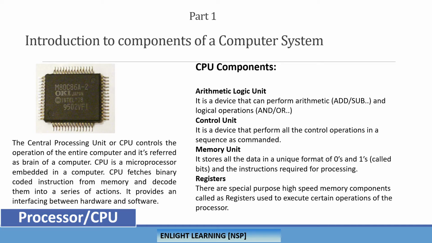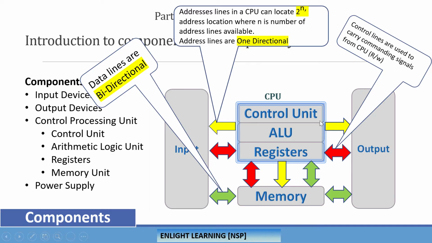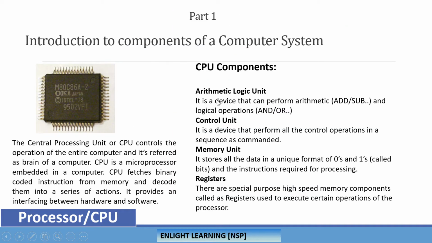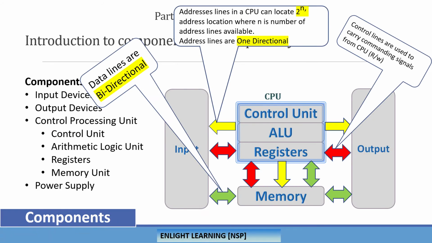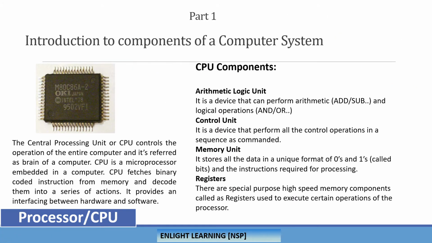If you see, we try to say, okay, the CPU has three different categories: the control unit, the ALU, and registers. ALU, the arithmetic logic unit, basically means whatever operations we are trying to do, like addition, subtraction, or division, anything arithmetic related, we definitely need a separate component in the CPU, which is called the ALU module. With this ALU module only, we are able to perform the mathematical operations.